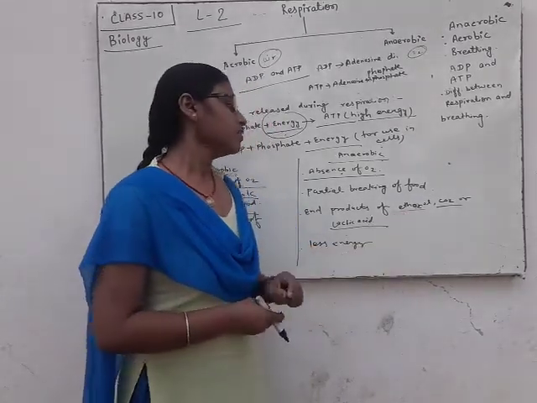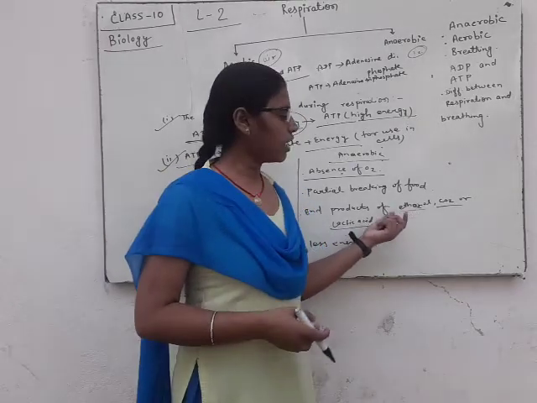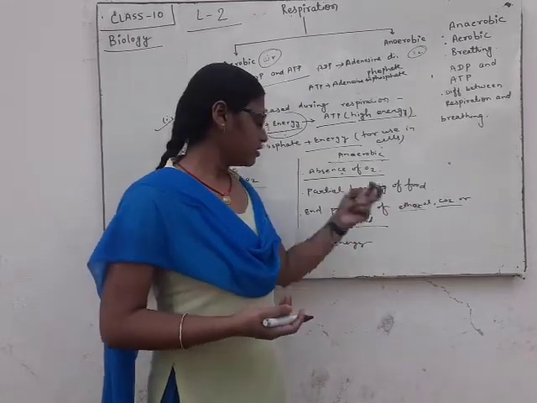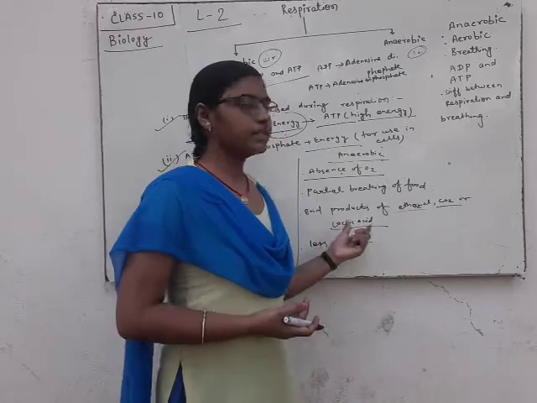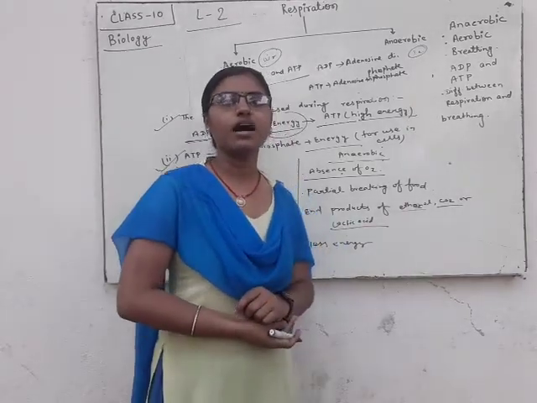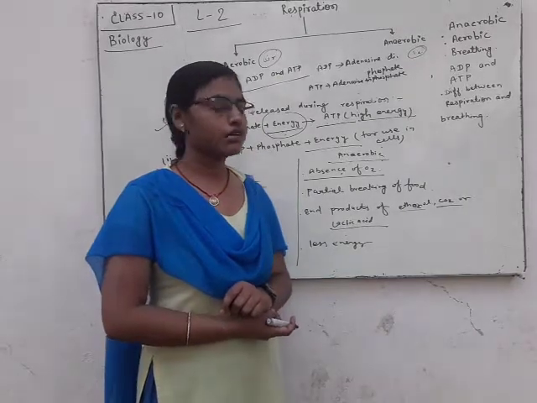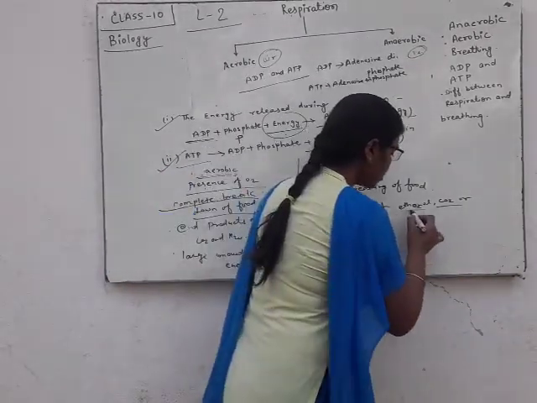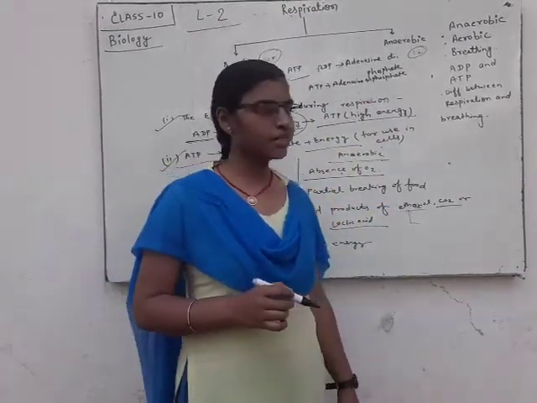You have learned about ethanol in earlier classes. Ethanol, CO2 and lactic acid are only produced by anaerobic respiration, and the process by which ethanol is produced is called fermentation.